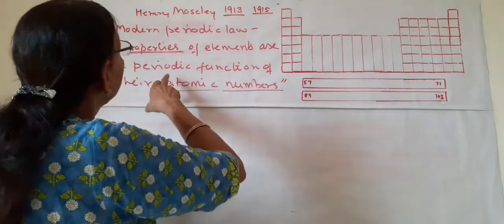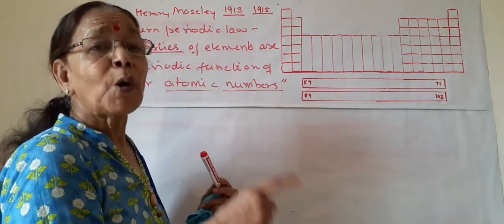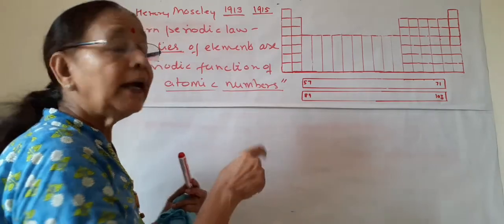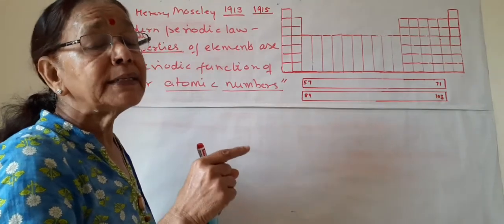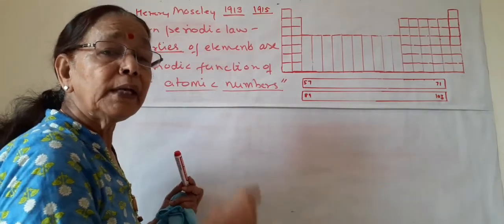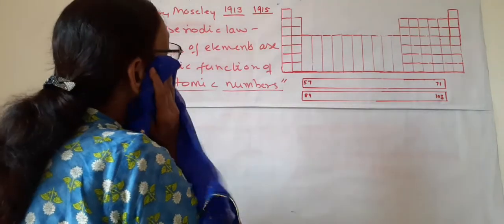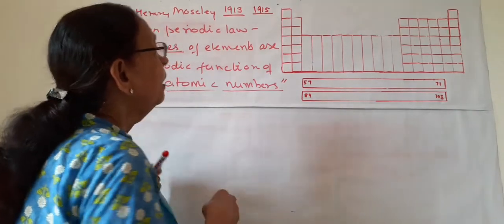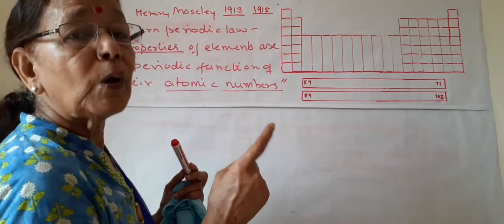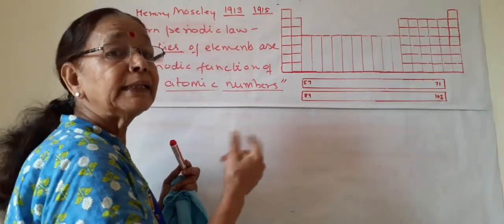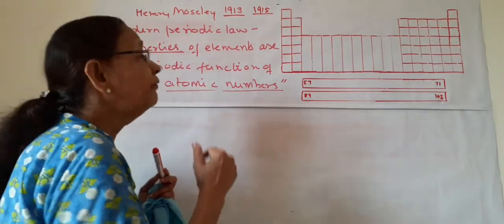There is a periodicity in the properties of elements, and this periodicity is due to the periodicity in their electronic configuration. So we will discuss that there is a periodicity in the properties and also in their electronic configuration.